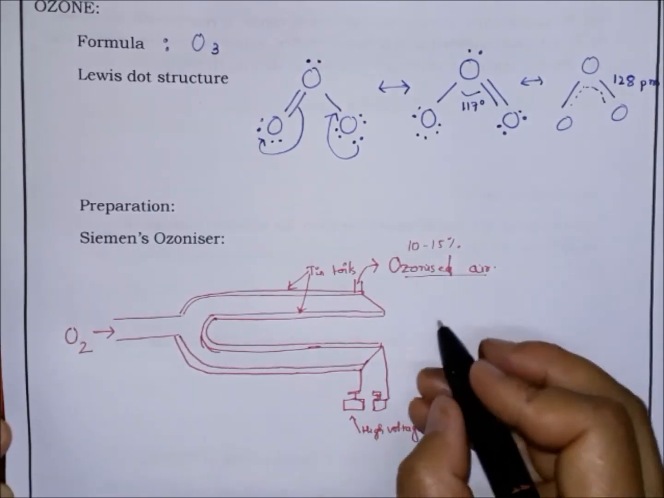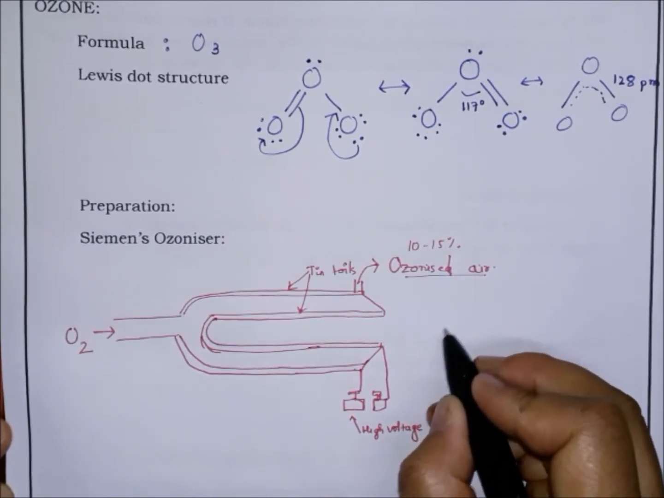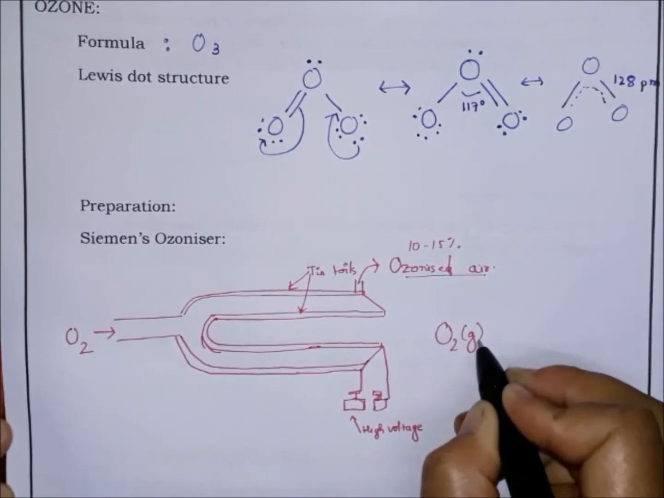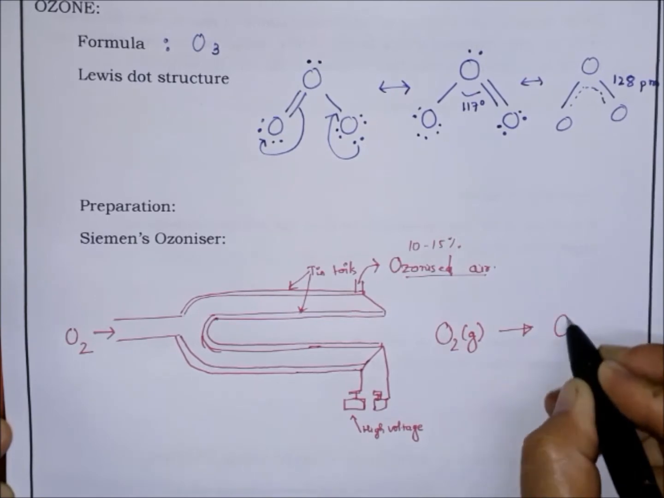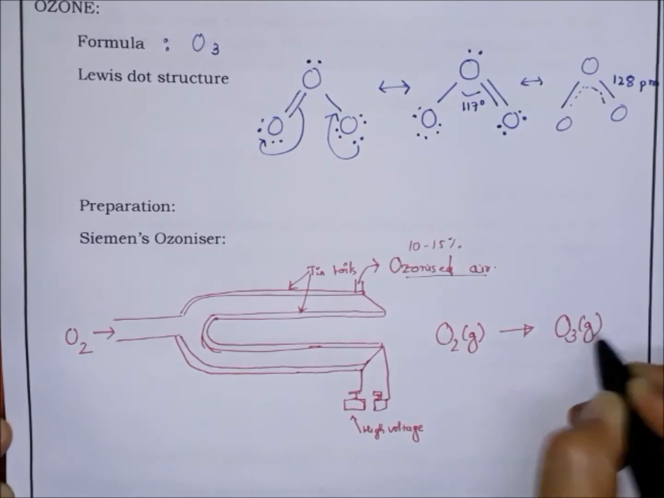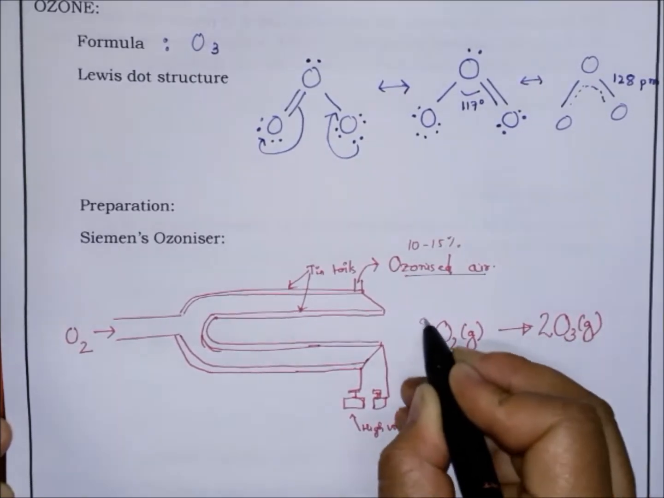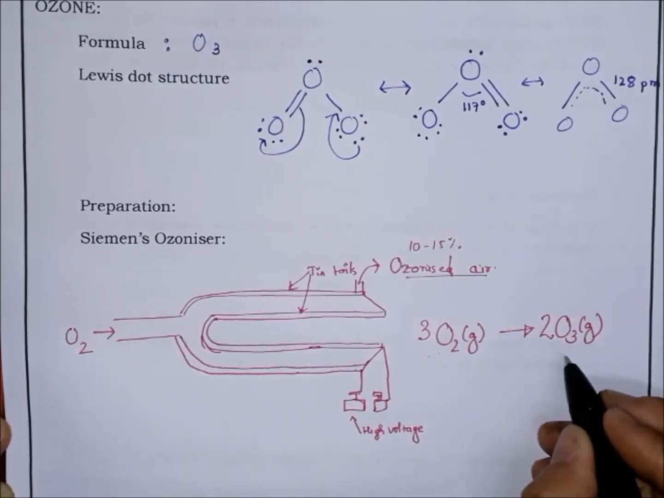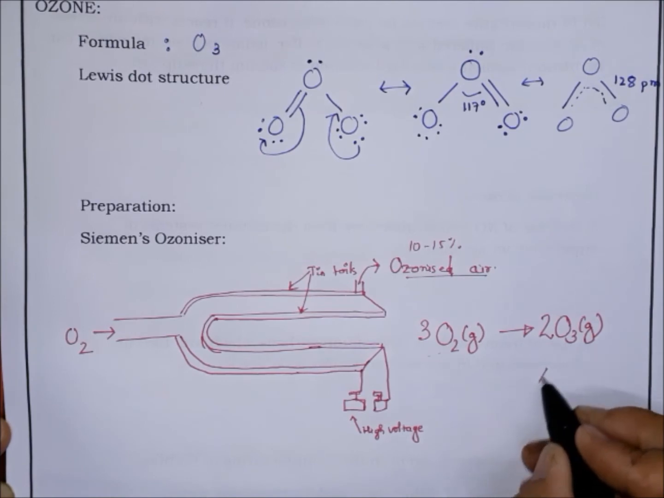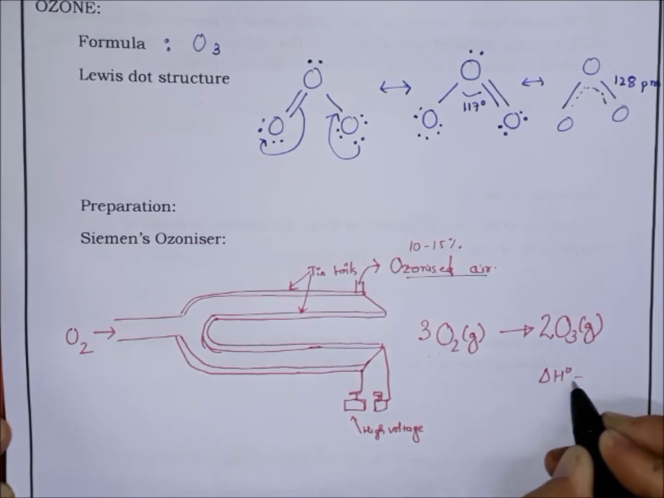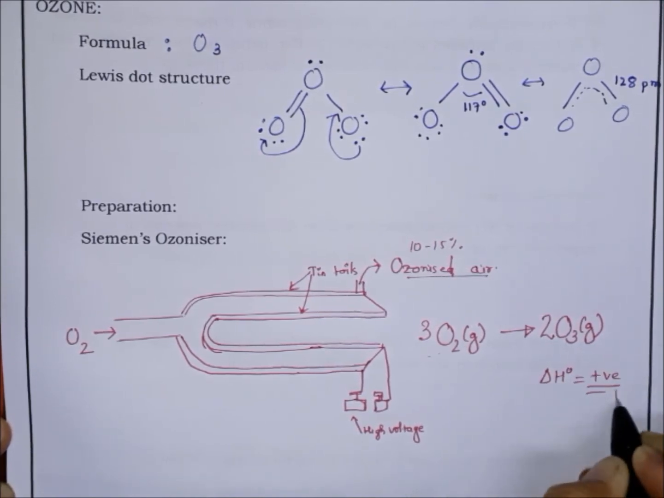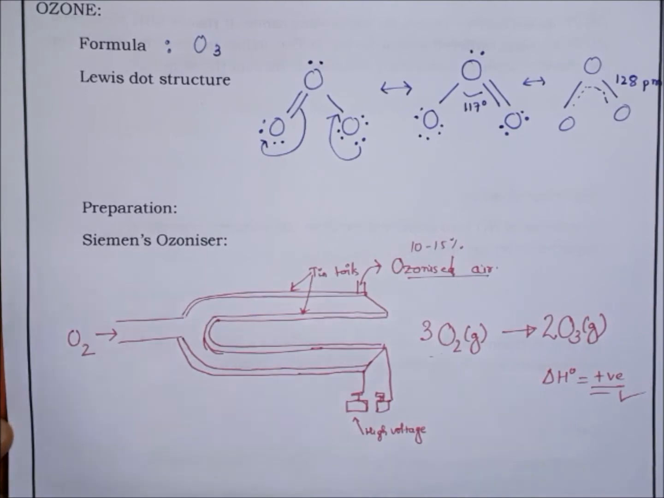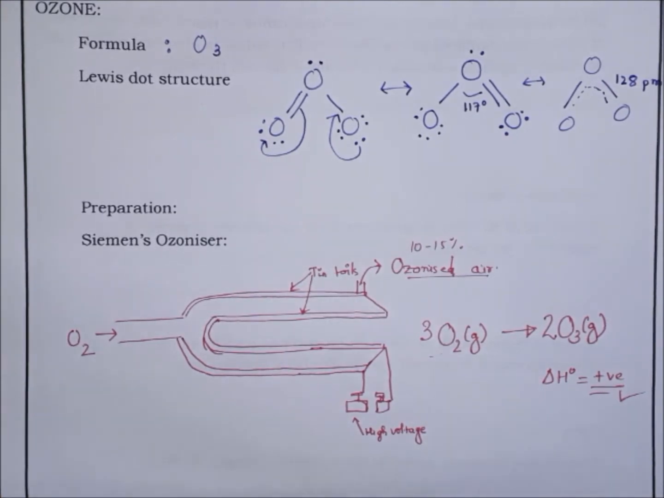By the equation here, oxygen will convert to ozone, right? So when you balance the equation, 3 moles of oxygen will give 2 moles of ozone. Now this reaction is highly endothermic. So this is a highly endothermic reaction. So this is how ozone is prepared.